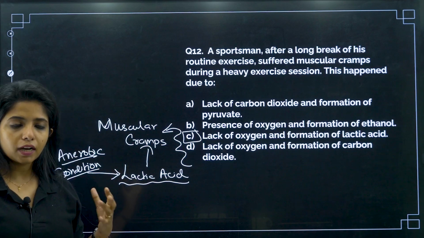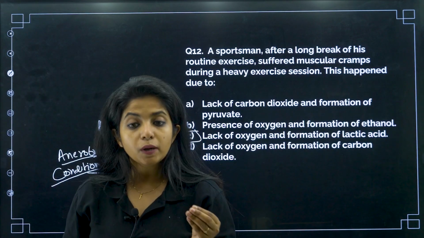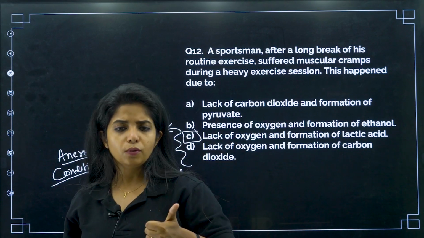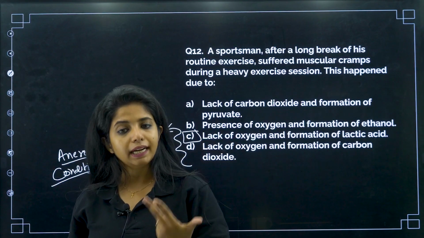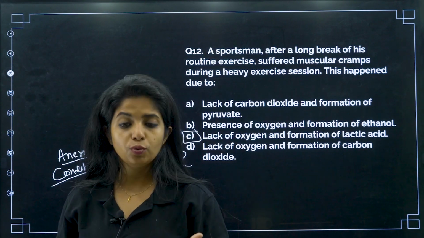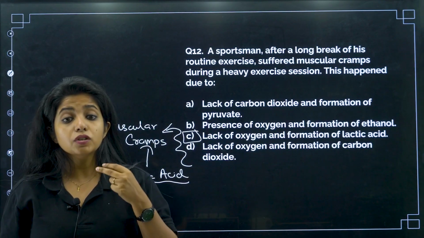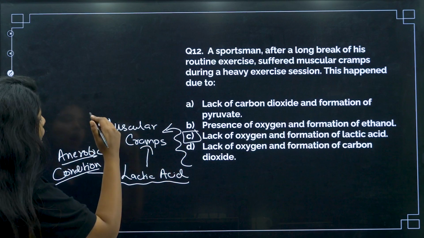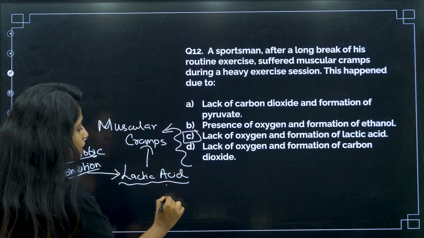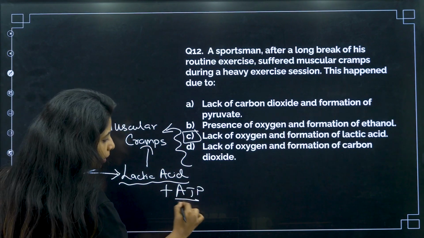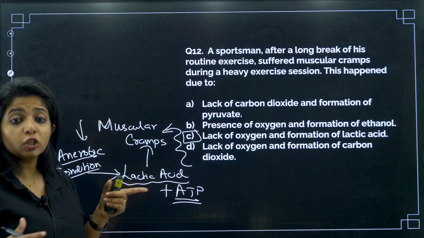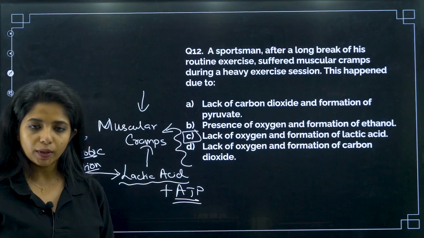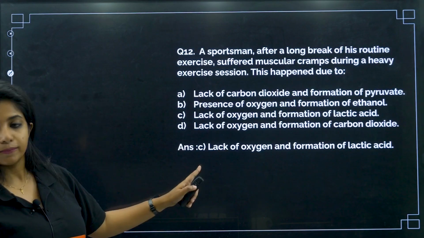Why does our body switch like that? So basically our body generally depends on oxygen, and when it depends on oxygen, the products that you get are CO2, H2O, and ATP. But at this point of time, when there is no oxygen and we still need ATP, the next mechanism that we have is to undergo anaerobic respiration, produce lactic acid, and along with that produce a little amount of ATP. But when this lactic acid is getting accumulated, it will later cause muscular cramps. Cool? Which is why C becomes the correct answer for this.